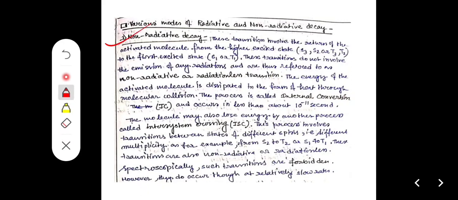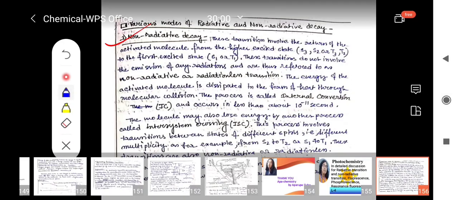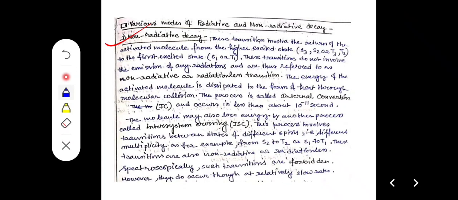Non-radiative decay. This transition involves the return of the activated molecule from a higher excited state, that is S3, S2 or T3, T2, to the first excited state, that is S1 or T1. They are termed as non-radiative decay. These transitions do not involve the emission of any radiation, and are thus referred to as non-radiative or radiation-less transitions, as the transition takes place but no radiation is emitted or absorbed.